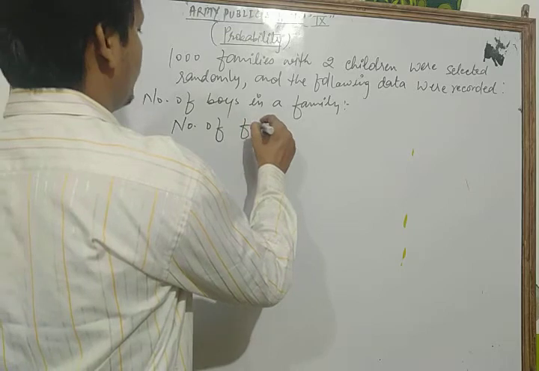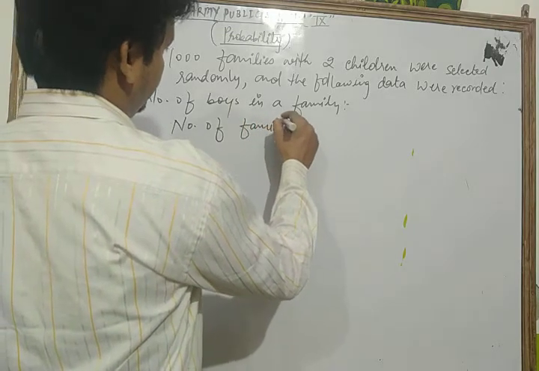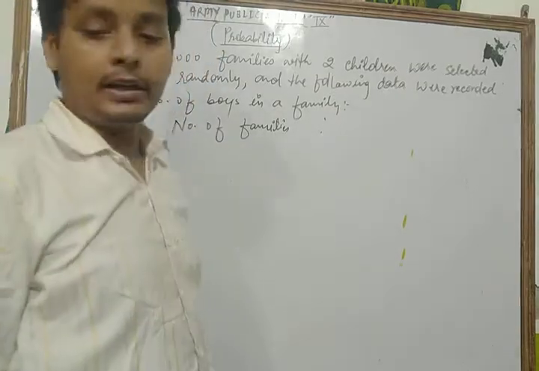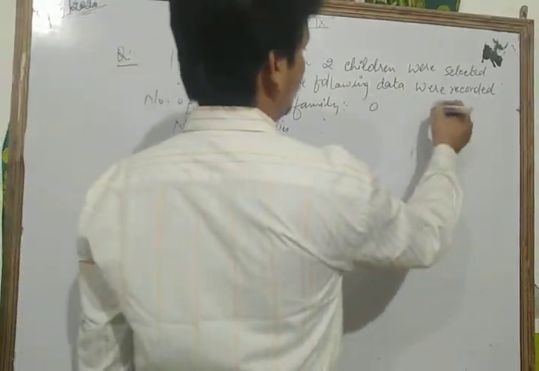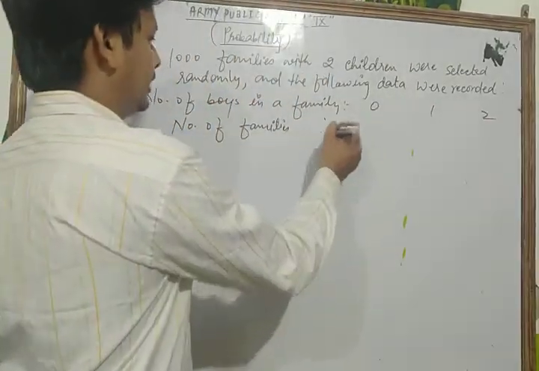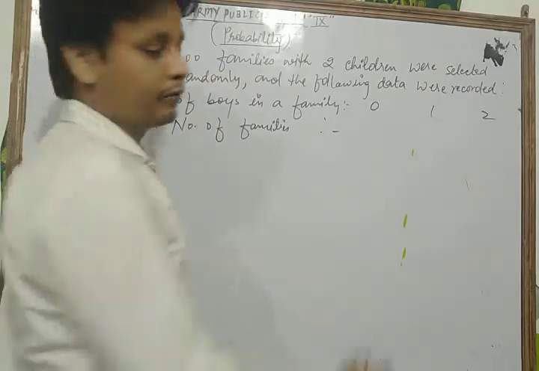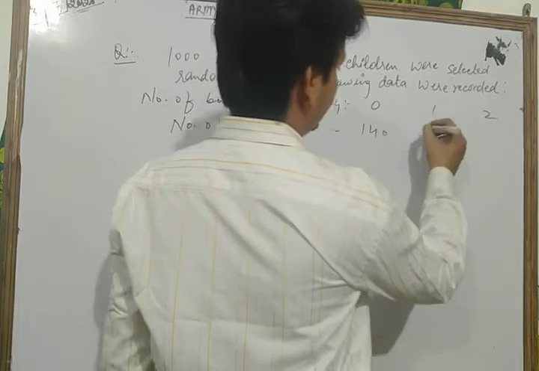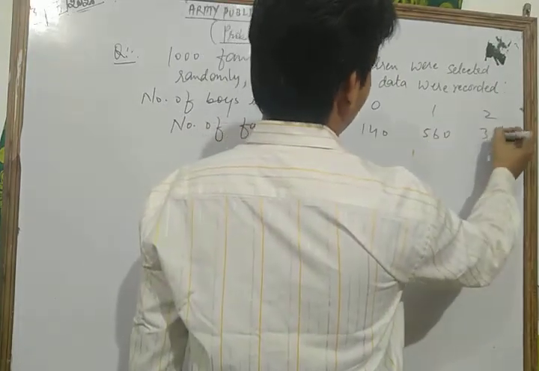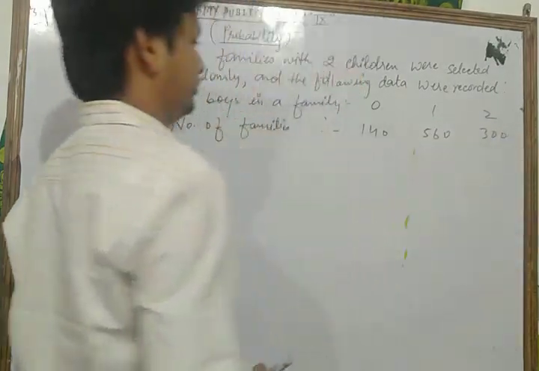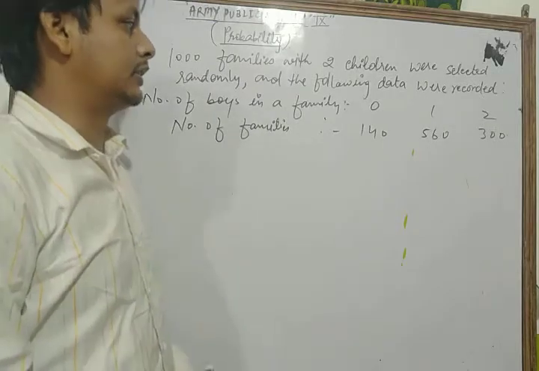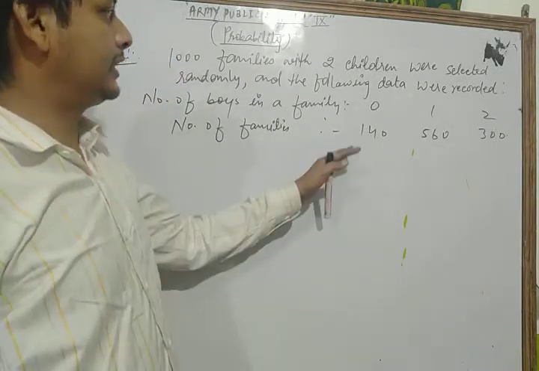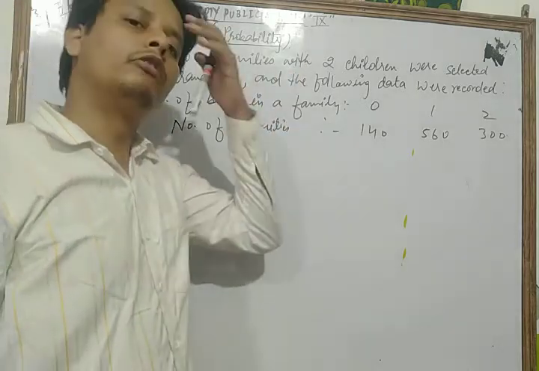The number of boys in a family is 0, 1 and 2, and the number of families is 140, 560 and 300. Okay, this is the data recorded.